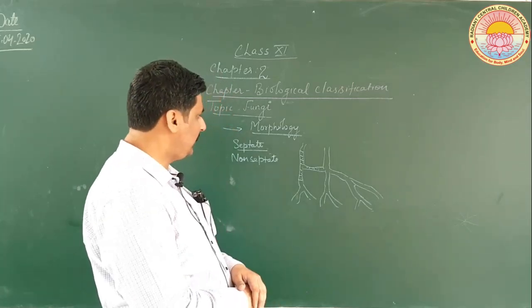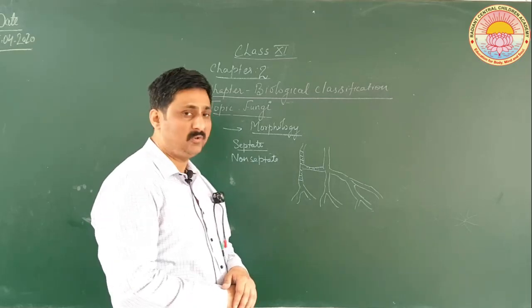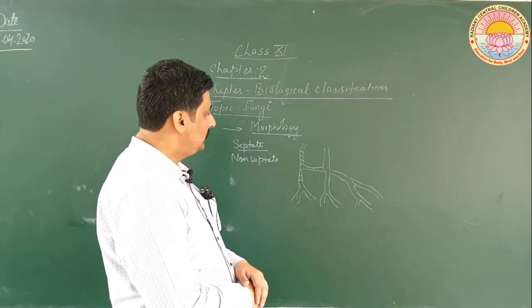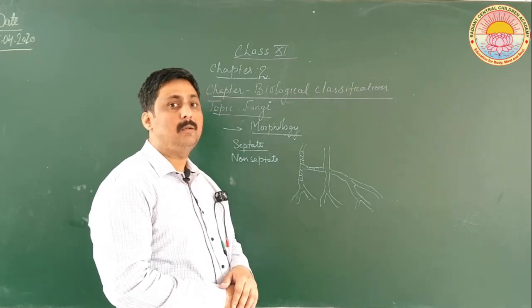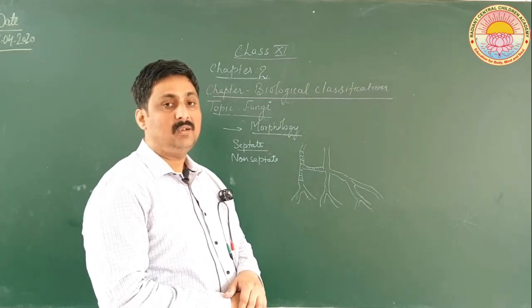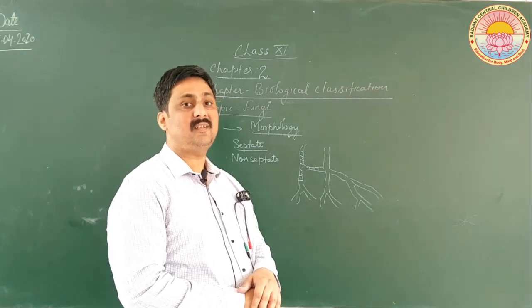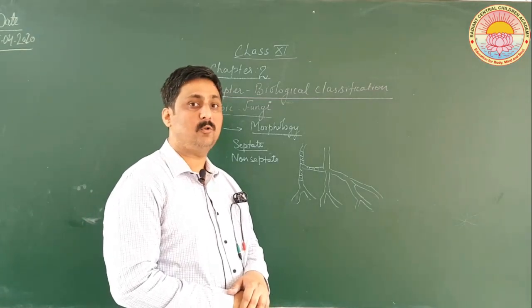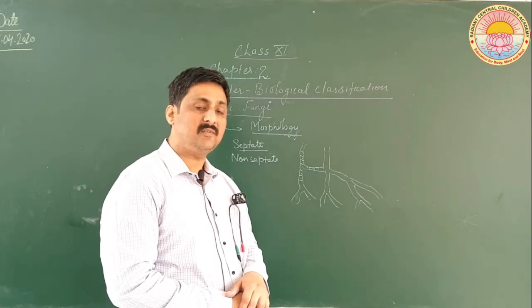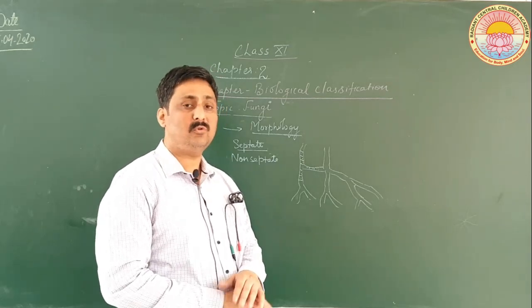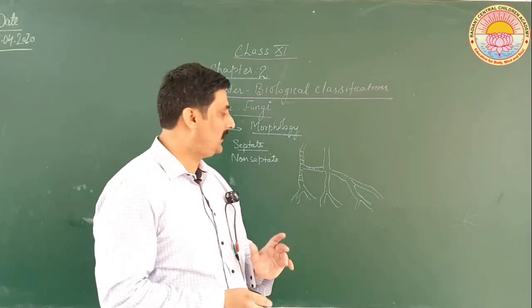Okay. Now, let us look at their morphology. See, in most conditions they are filamentous. In a very rare condition, such as yeast or Saccharomyces cerevisiae, they are unicellular, but in most of the forms they are filamentous.